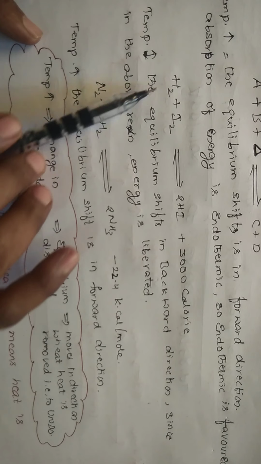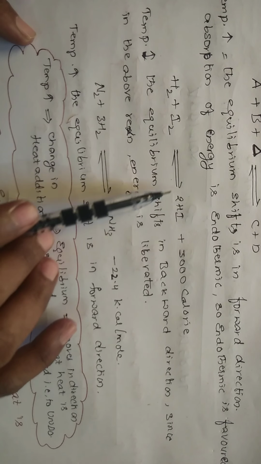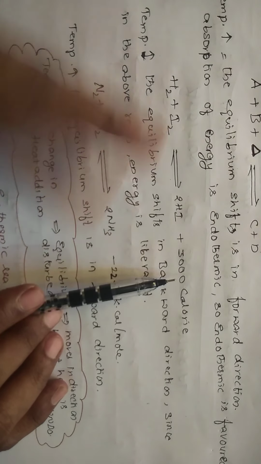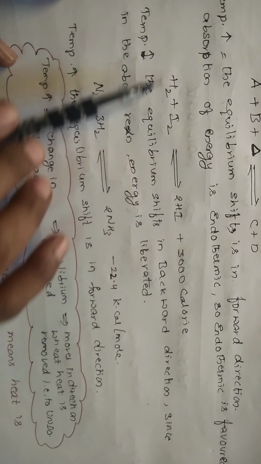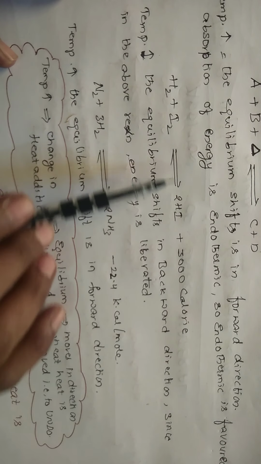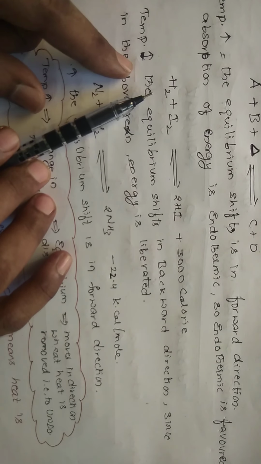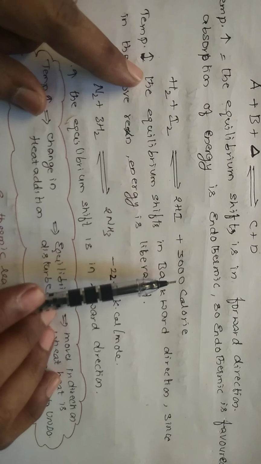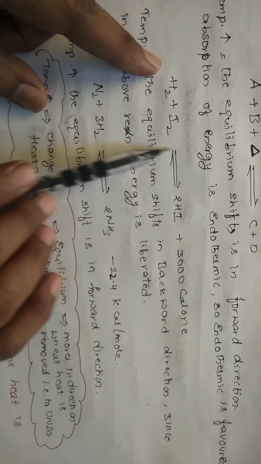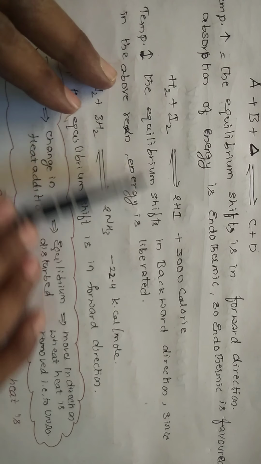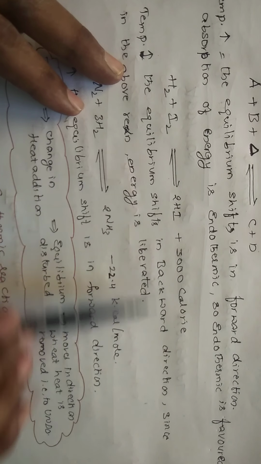So let me take one more example. H2 plus I2 is in equilibrium with 2HI, where 3000 calories of energy is liberated. It is not absorbing. So what happens if we increase the temperature? The energy is liberated, so if you provide energy to this reaction, the product absorbs that energy and forms the reactants. So if we increase the temperature, the equilibrium shifts in the backward direction.